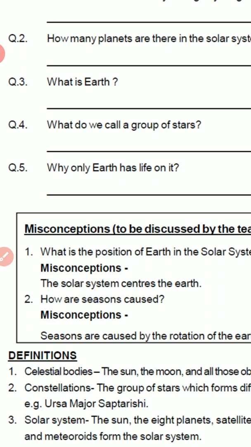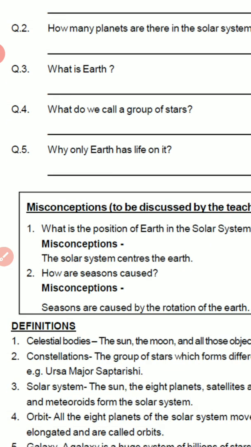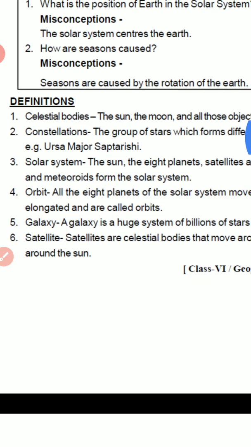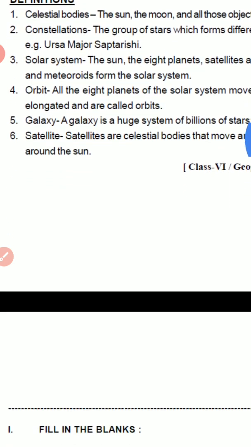Question number 5. Why only Earth has life on it? Only Earth has life on it because the conditions favorable to support life are found only on Earth, and also only on Earth you will find water and oxygen, which is essential for survival. After this, few definitions are given over here. You have to read all these definitions.